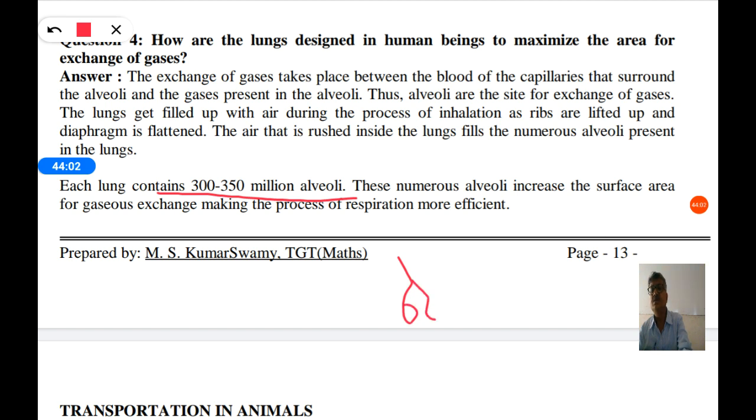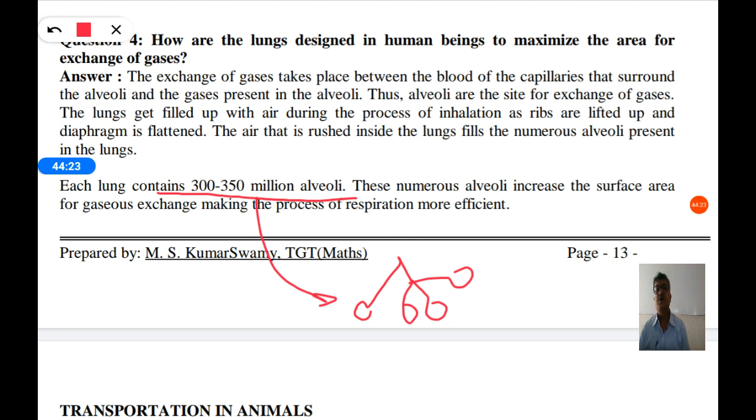See those balloon-like structures, how many are there in number? About 300 to 350 million. So a very large number of alveoli are present, and these increase the surface area for exchange of gases.